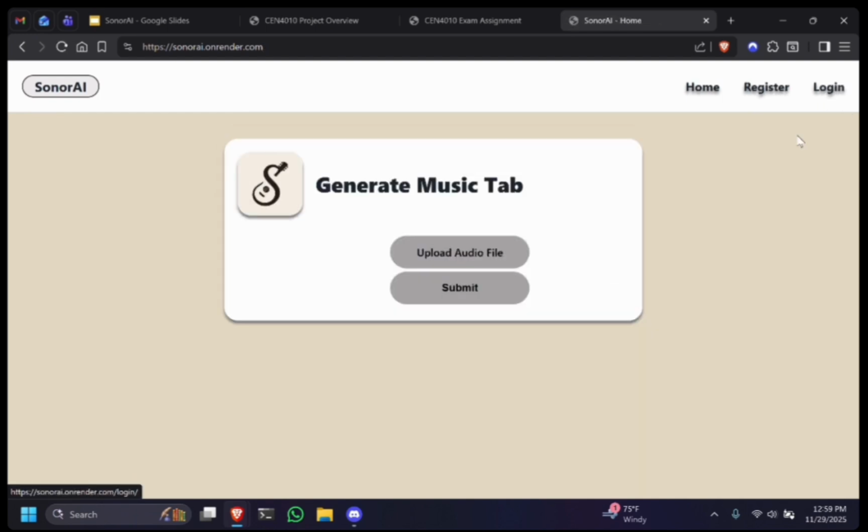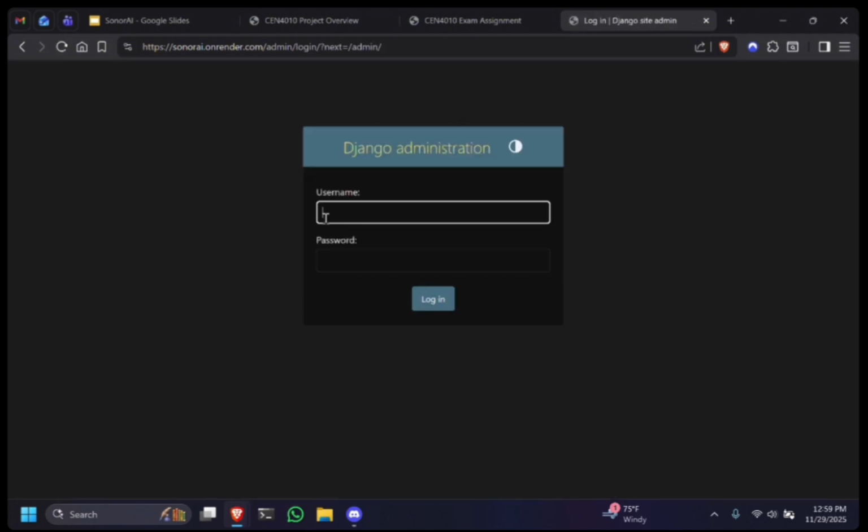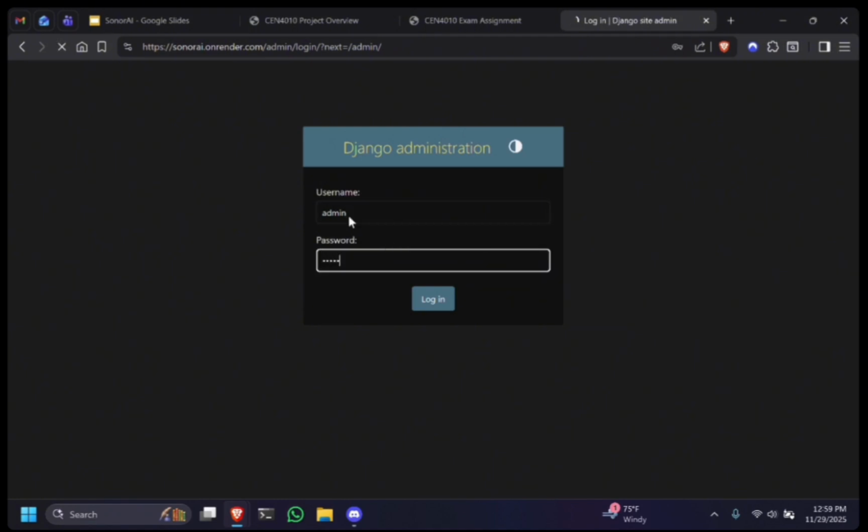Now again, if we log out, we can see that there is no immediate way to access the admin page. That is accessed as explained in the GitHub by typing /admin to the top. If we go ahead and enter, we now have access to the administration panel created by Django. Let's go ahead and type in admin, and log in.